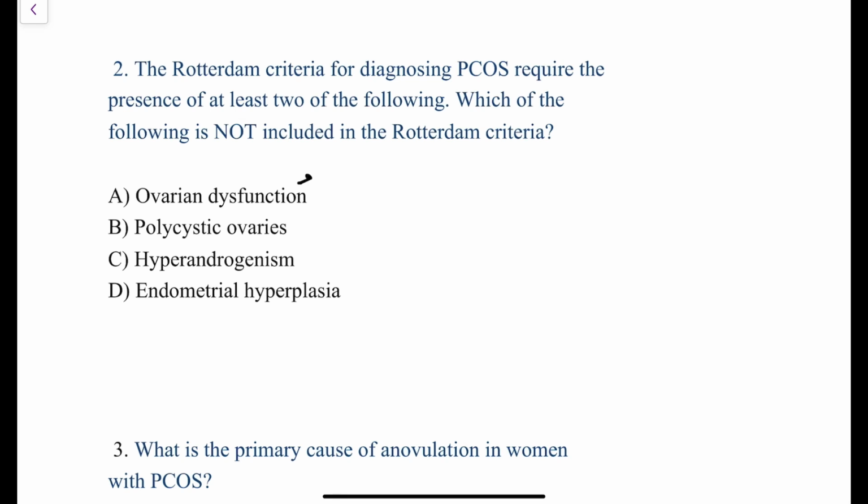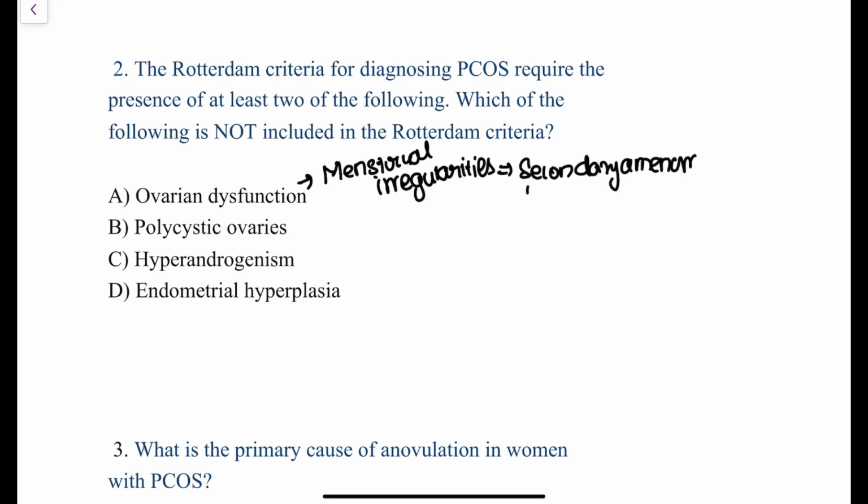So what are the options given here? Ovulatory dysfunction, ovarian dysfunction. Is ovarian dysfunction a feature of Rotterdam's criteria? Yes. How? Because ovarian dysfunction will manifest as menstrual irregularities. What are the menstrual irregularities in patients of PCOS? It is secondary amenorrhea and oligomenorrhea, right? So these are the menstrual irregularities due to ovulatory dysfunction. So yes, ovarian dysfunction is an option of the Rotterdam's criteria. It fulfills the criteria. Fine.